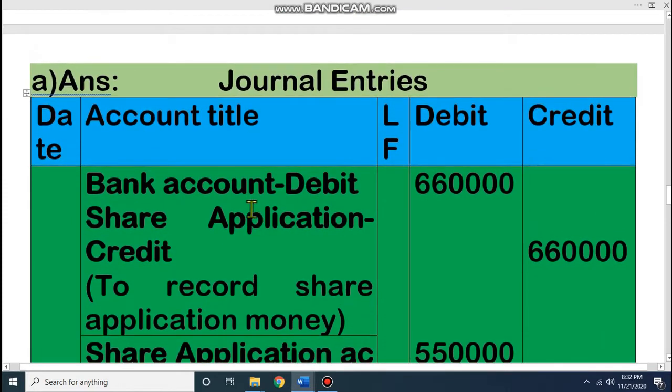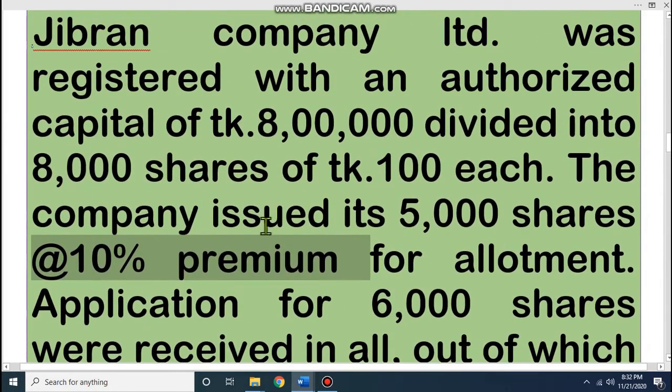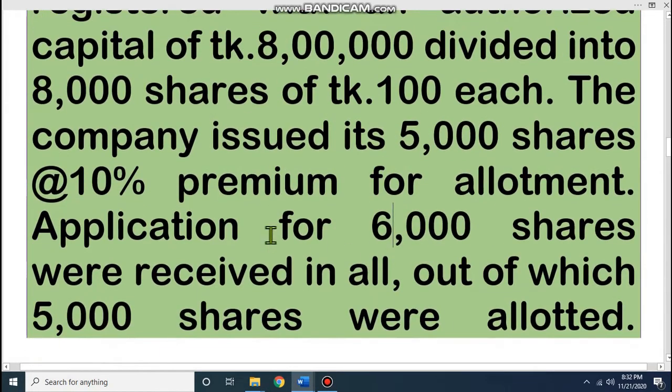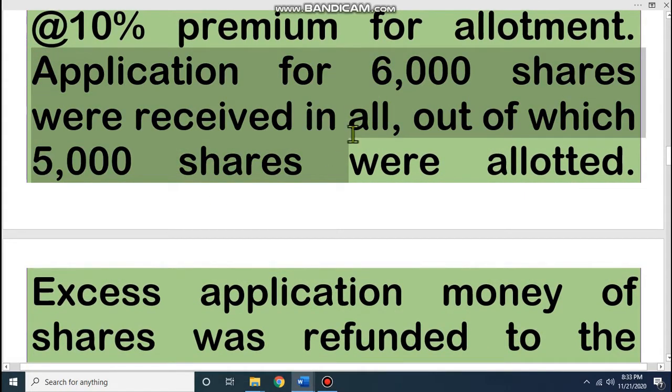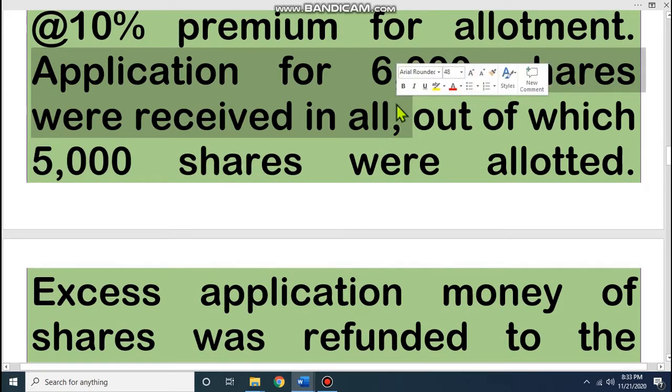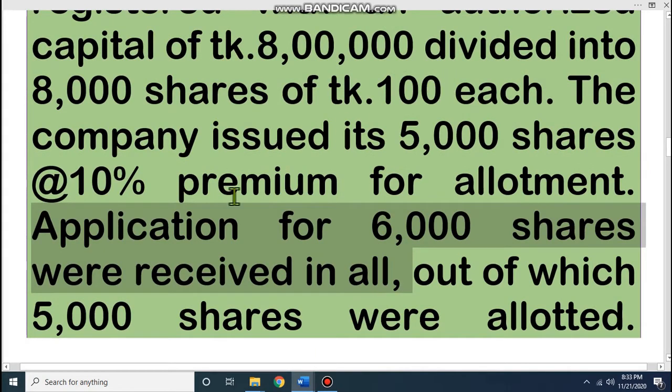That means at first you have to receive application money. Now come to this math. Look at the question, how much application money have we received? Application for 6,000 shares are received in all. This is the first transaction. We receive application for 6,000 shares, and you know the value of each share is 110, because 100 taka is the face value of each share and it is at premium.